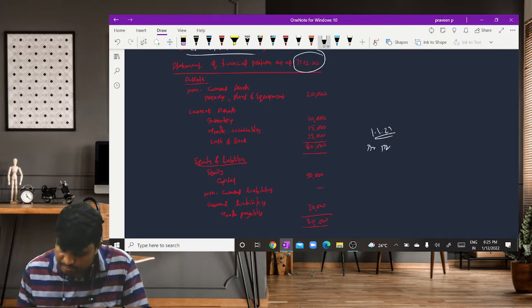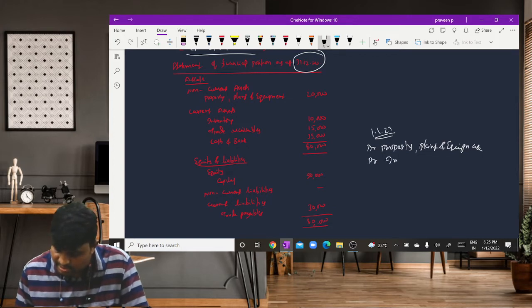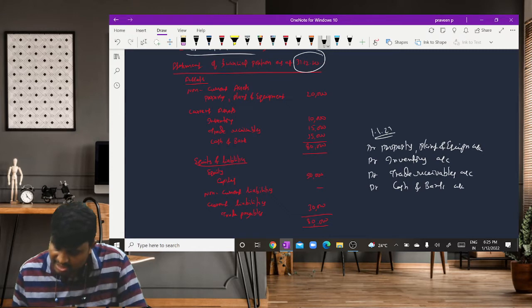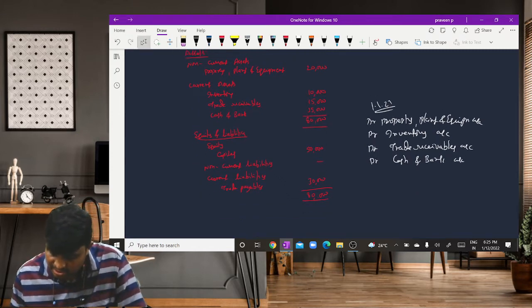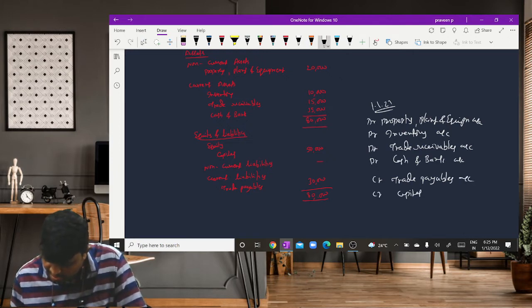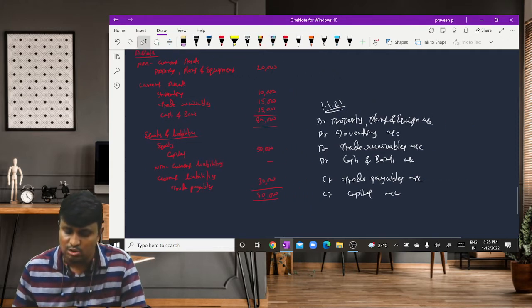Debit property, plant and equipment account, debit inventory account, debit trade receivables account, debit cash and bank account. Then credit liabilities, only one liability is there, nothing but what? Trade payables account, nothing but creditor. So credit capital account. So we have to mention the amounts.